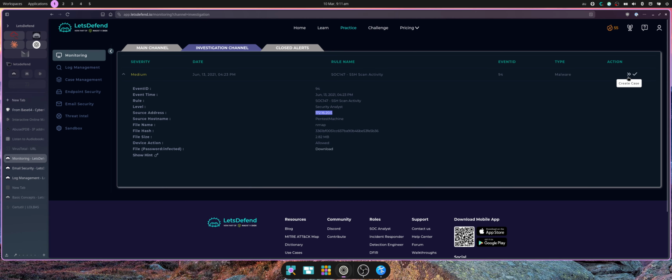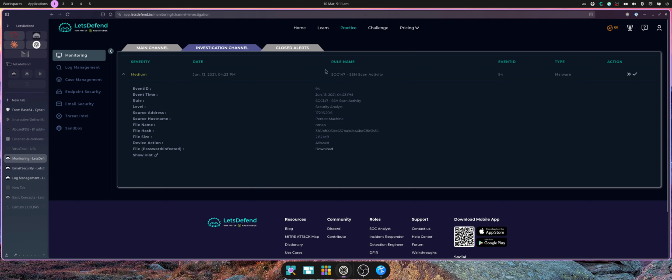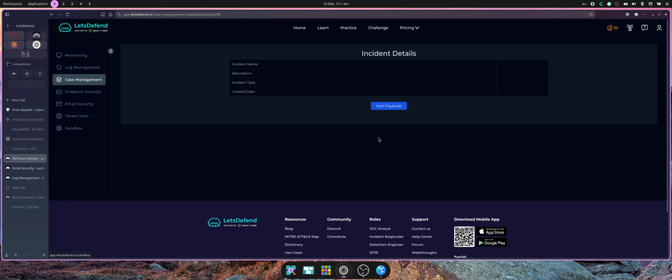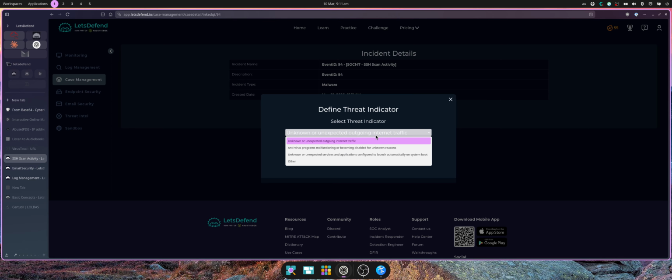It is my first planned Pentest, so that's interesting. So let's see what the playbook has as the options. We could say it's probably unknown or unexpected outgoing. Oh, it's not internet traffic though, it's internal. So we'll just go with other.